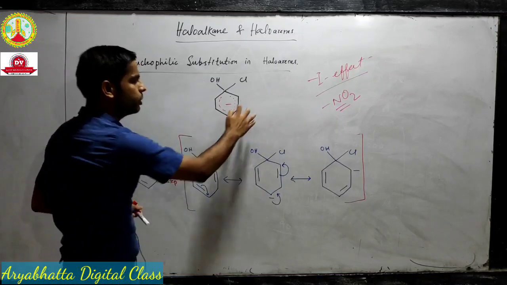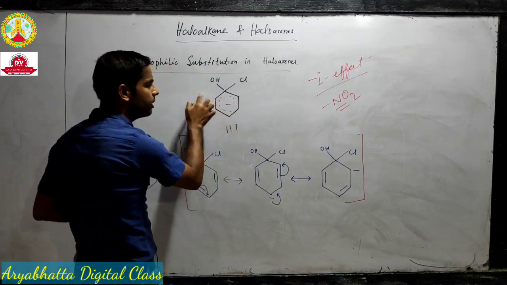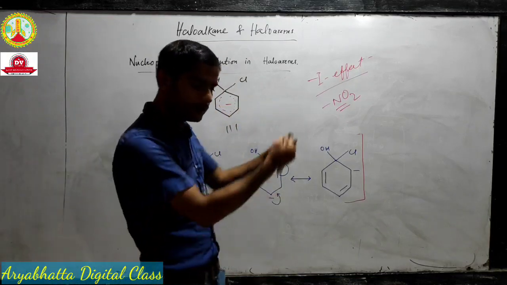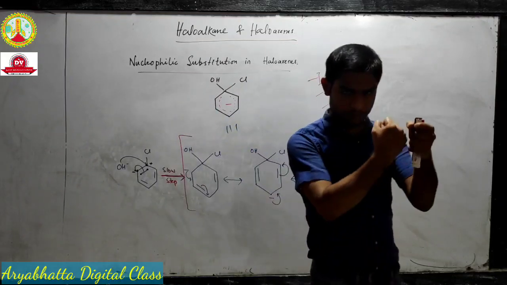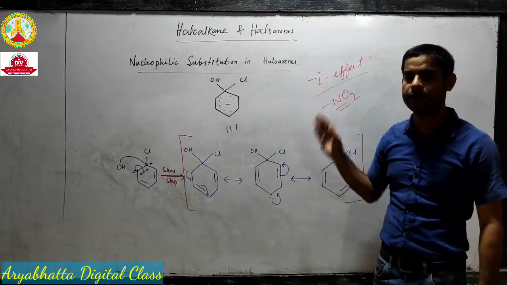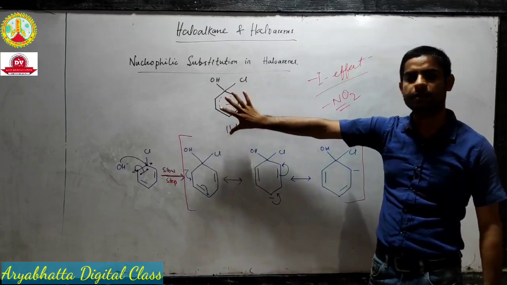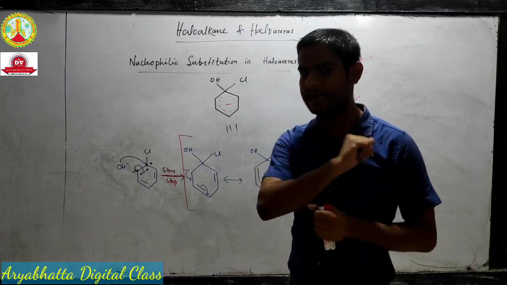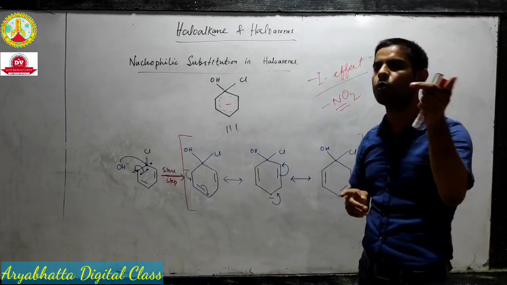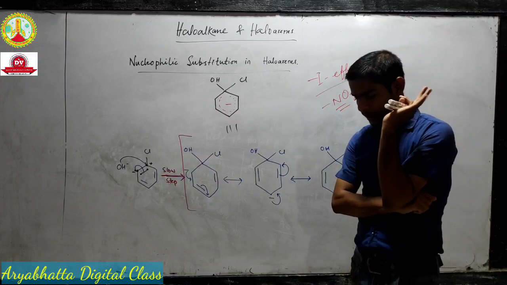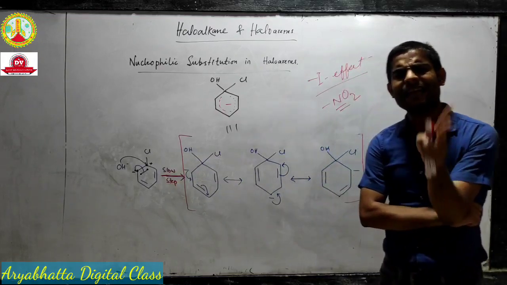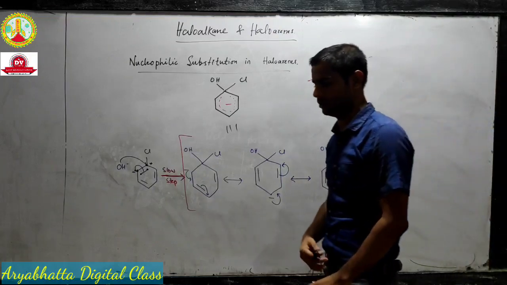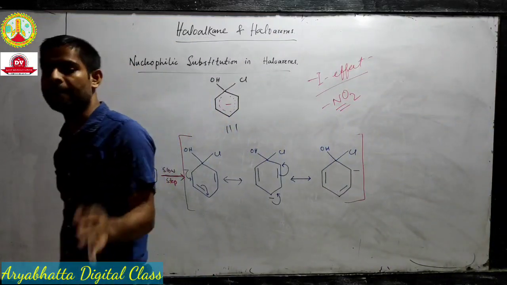So once I introduce NO2 here or here or here, or all the three positions, what will happen? It will pull out the excess charge. It will pull the excess charge by minus I effect, and it will reduce the negative charge density, and further it will stabilize it. Now there's one more question. And the question is, I selectively substituted the nitrate groups at ortho and para positions. I didn't take nitrate at the meta position.